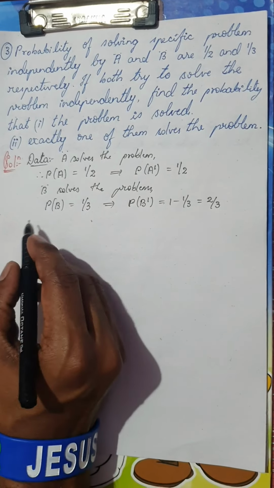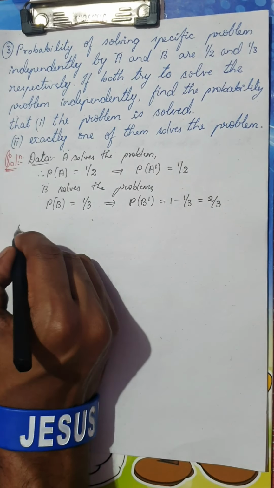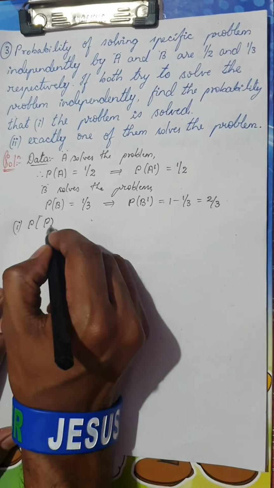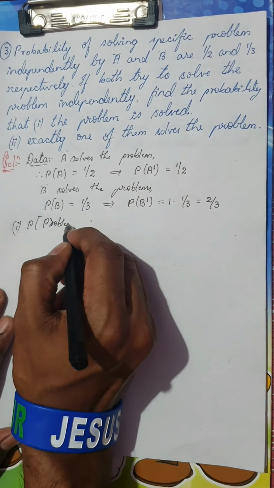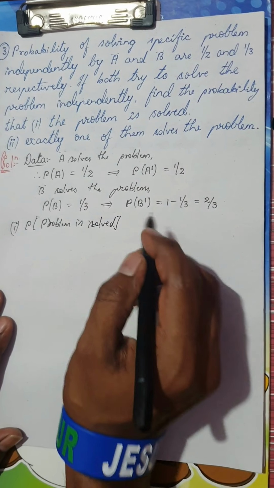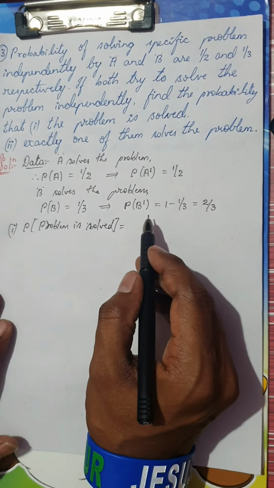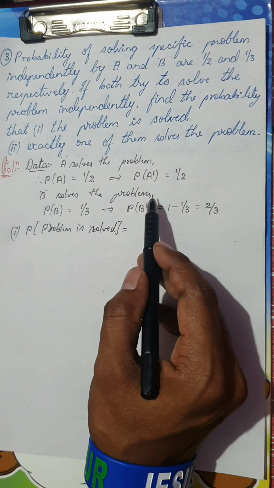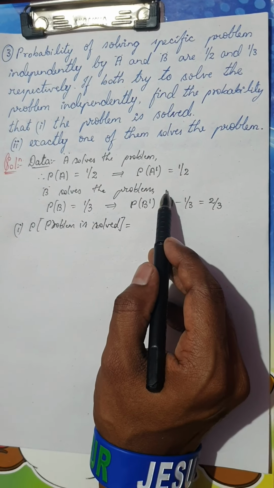Now I'm going to take the first condition. The condition is the probability that the problem is solved. Remember, the problem will be solved when either A is successful or B is successful. Is it not?